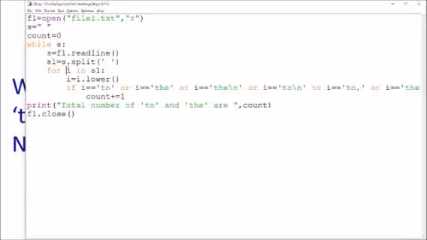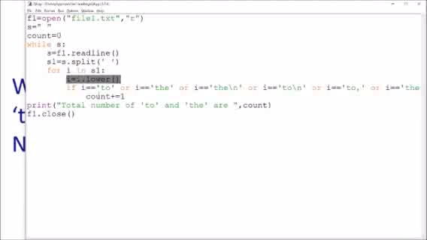Then for i in s, it will check each and every word, meaning each word will come into i. So first of all we will convert it into lowercase, because it was mentioned ignore case, meaning it should count capital as well as small 'to' or 'the'.